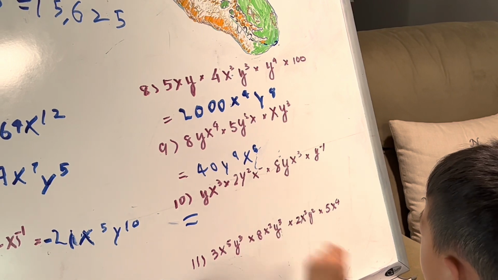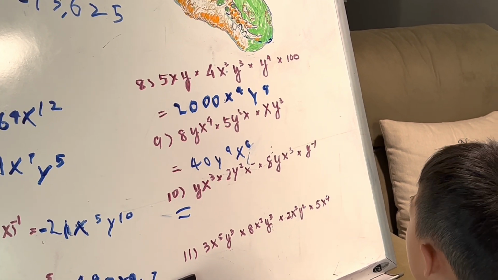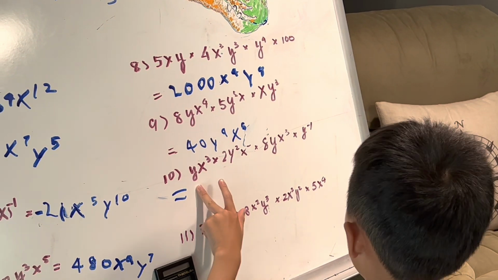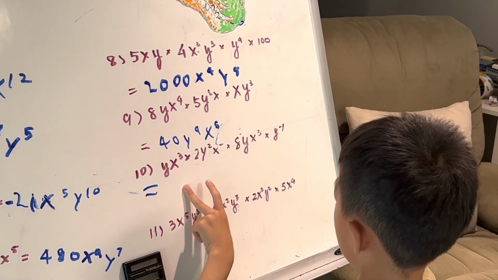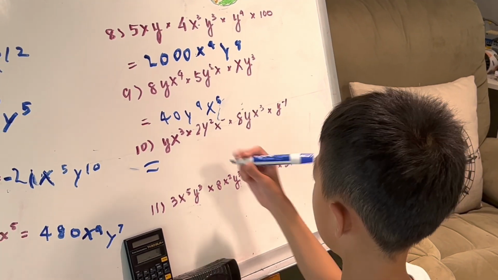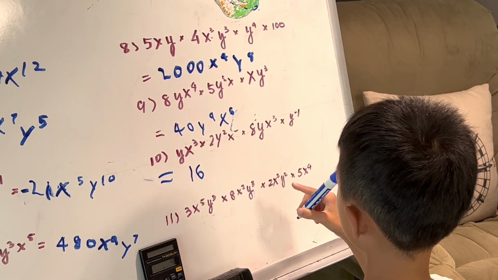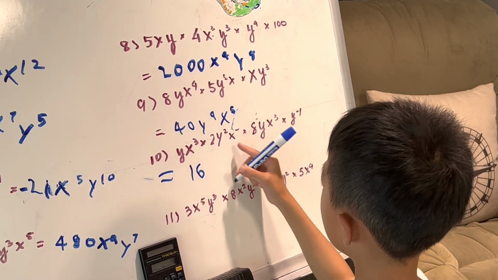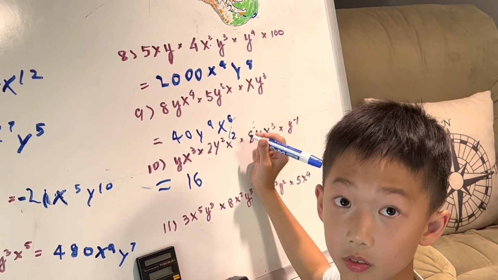y x cubed times y squared y squared times 8y x cubed times y to the power of negative 1. So what I'm going to do right here is 2 times 8 is 16. So that's the main number. This is 2.